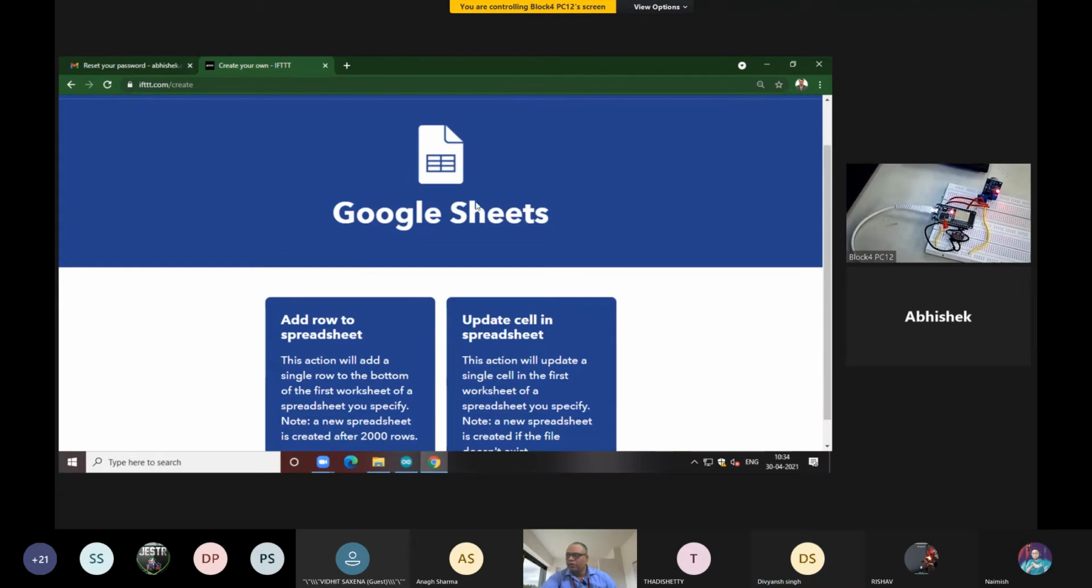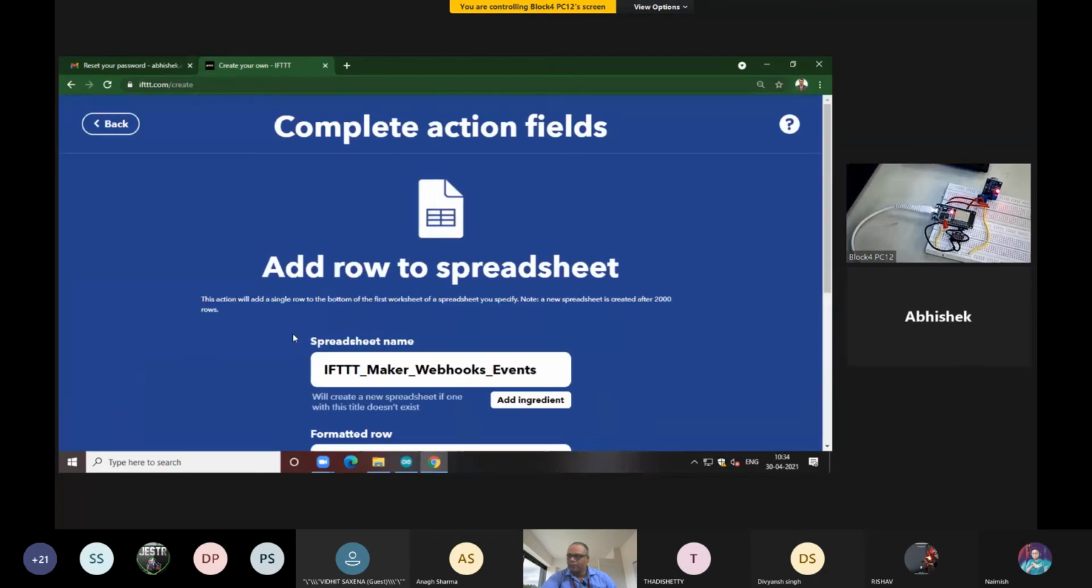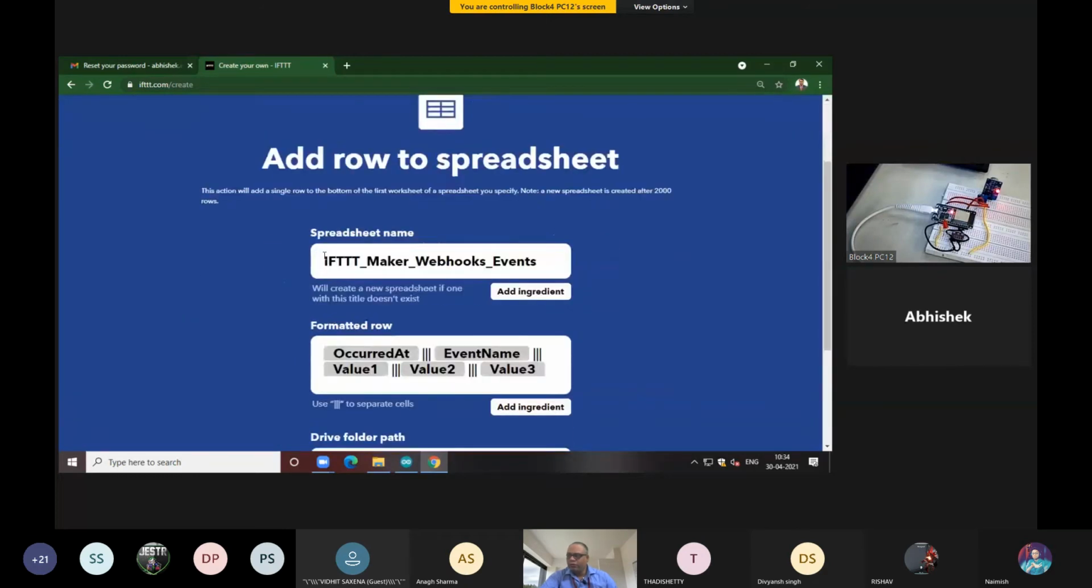Now you have created the Google Sheet. In that Google Sheet, you have to enter the temperature value, okay. So how to enter that temperature value in this Google Sheet? For that, you have to add the rows. Okay. So you have to click on this option, add rows to the spreadsheet. Click on this. So it will give you the spreadsheet name. The name of that particular Excel file is IFTTT maker underscore webhook underscore event.